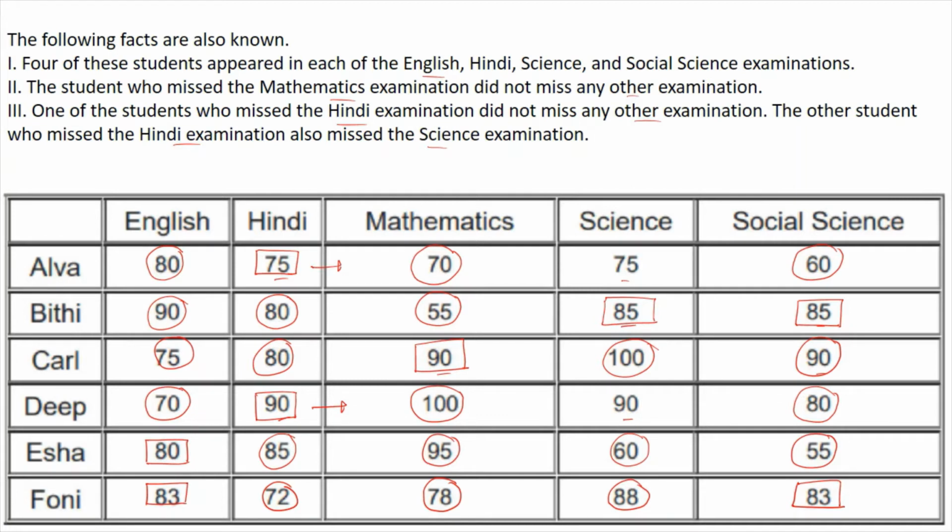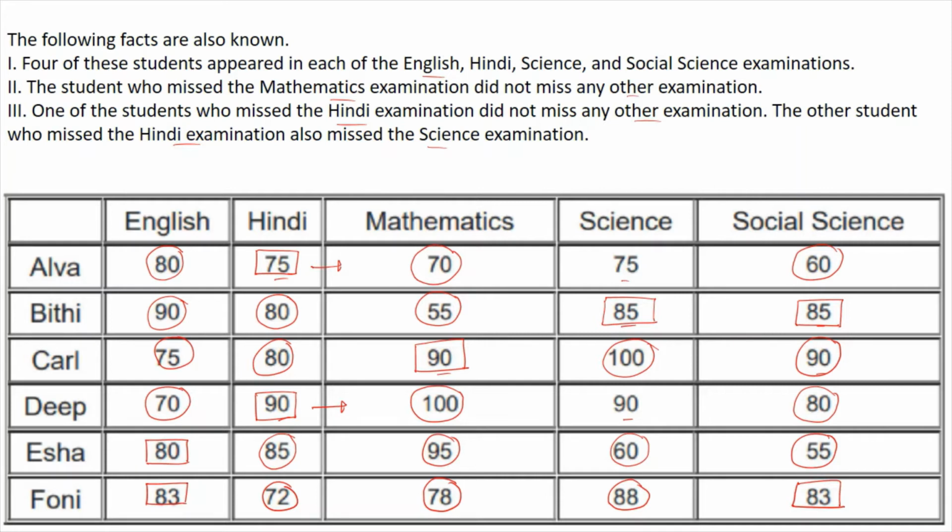If 75 is the average of the best of them, here, if both Hindi and Science are missed, 80 plus 70 is 150, and the average is 75. In case only one exam, either Hindi or Science, is missed, it will be 80 plus 75 plus 70, and the average again would be 75. So that case we know.